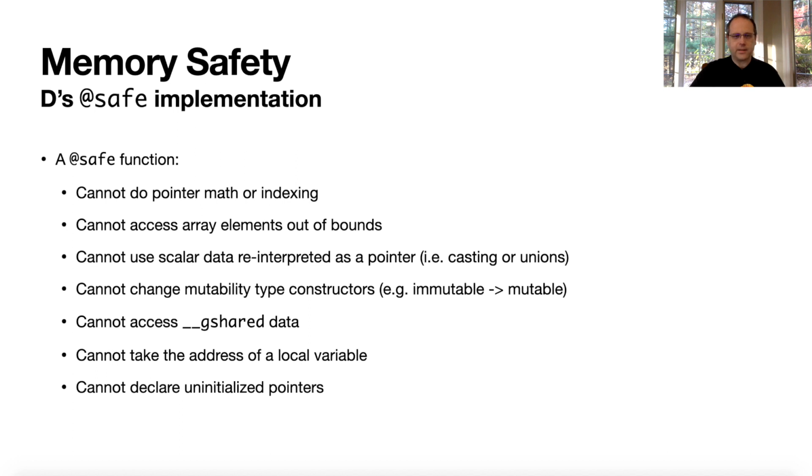You can't declare uninitialized pointers. So there's the ability to declare types with equals void, which means, don't initialize this. We obviously don't want to allow that for pointers, because that would mean that you just have access to whatever you want or whatever that garbage was pointing at.